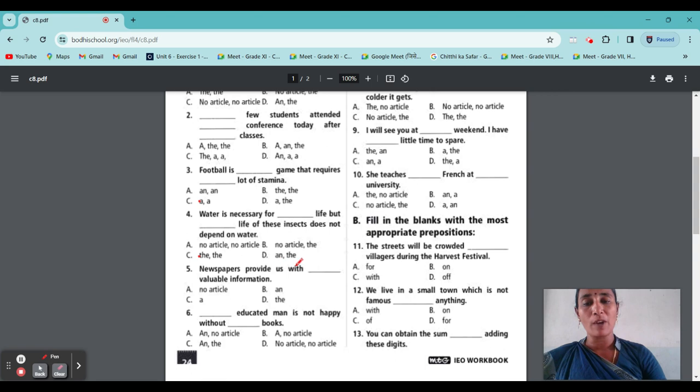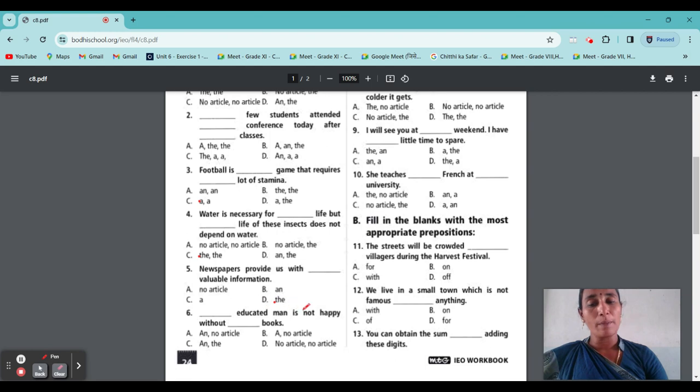Next, newspaper provide us with dash valuable information. So will an article come or not? Is it no article, an valuable, a valuable, or the valuable? So valuable represents this. What will come, a or an? Yes, it will be the. Newspapers provide us with the valuable information, because they particularly told about the information.